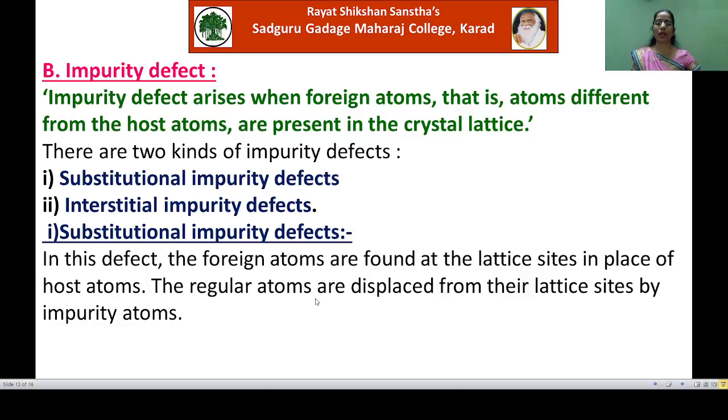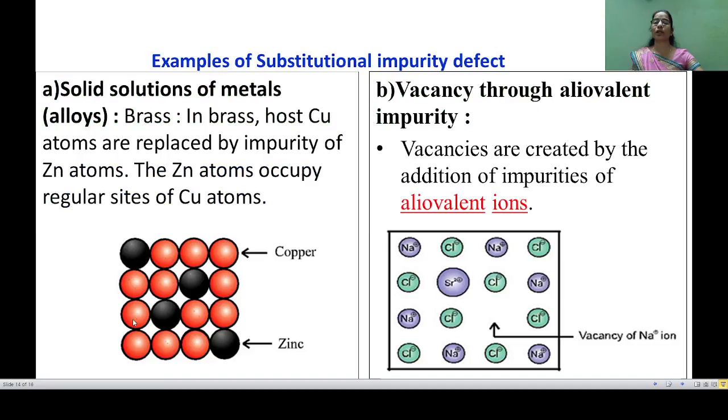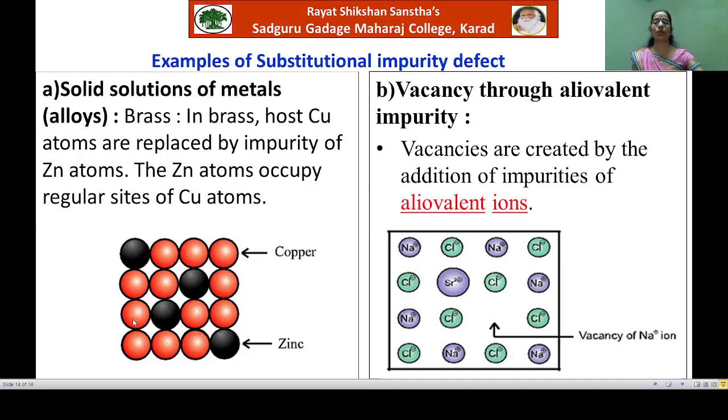Now, the regular atoms are displaced from their lattice sites by the impurity atoms, and therefore it is named as substitutional impurity defect. The regular atoms are substituted or displaced from their regular sites by the impurity atoms. Now see the examples of substitutional impurity defect.